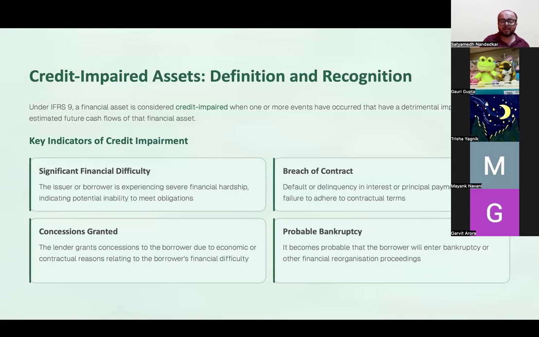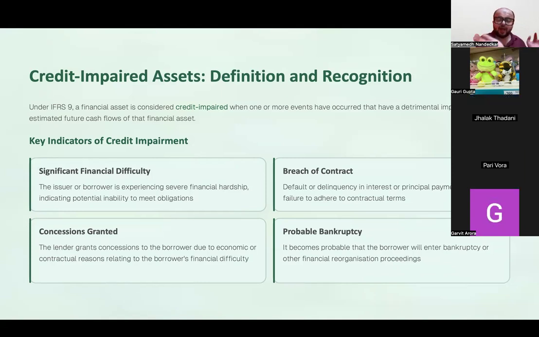Under IFRS 9, a financial asset is considered credit impaired when one or more events have occurred that have a detrimental impact on the estimated future cash flows of the asset. You gave your loan to someone whose business was, say for example, an electronics shop, and the shop was in the basement, and the Mumbai flooding happened or the Gurgaon flooding happened, and because the shop was in the basement, all the inventory got destroyed, the shop got destroyed, and now it seems as if there is a going concern crisis that might occur.